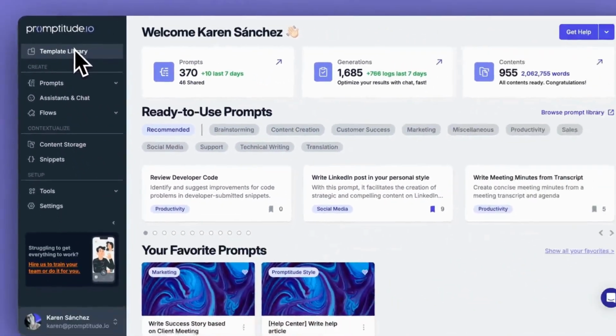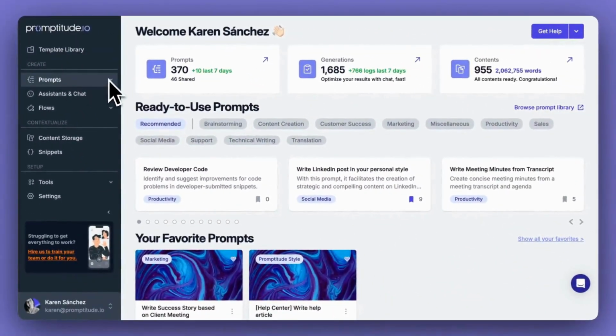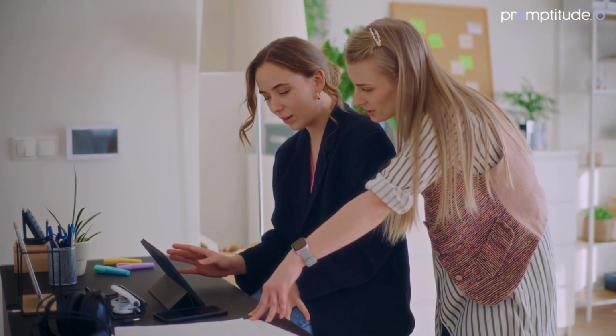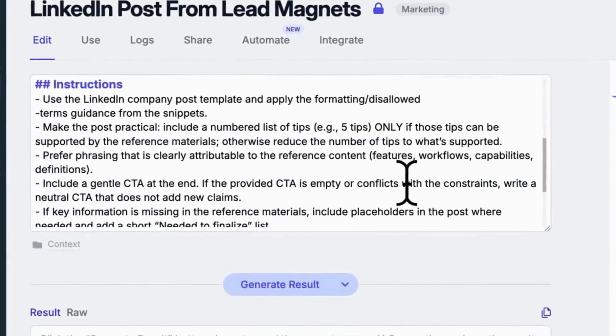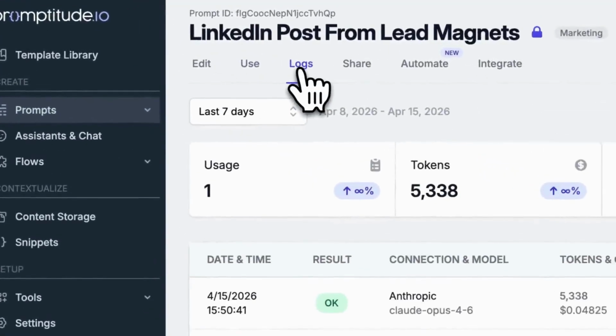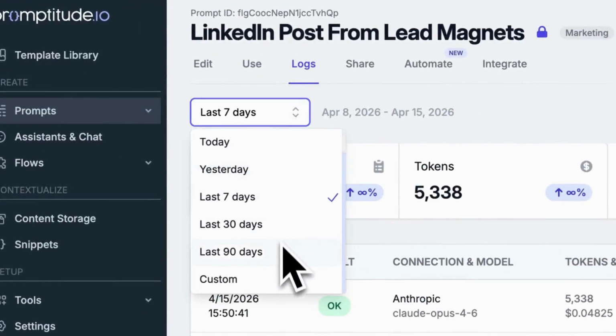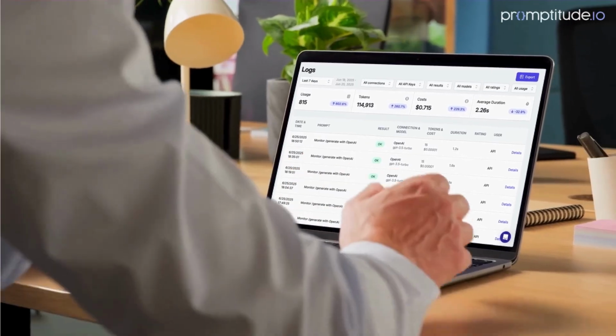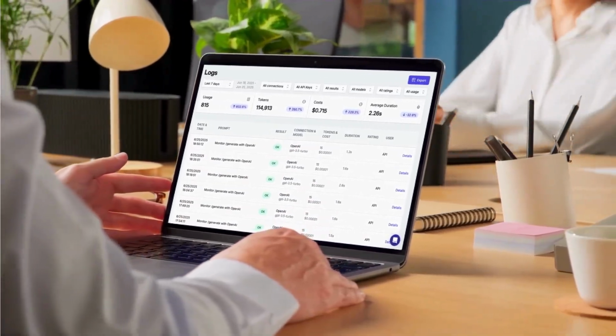Here's the scenario. We want to post more frequently on LinkedIn, specifically 5 key AI tips and tricks based entirely on our own lead magnets. This content isn't widely available online. It's original to Promptitude, reflects our style, and uses our internal product information.